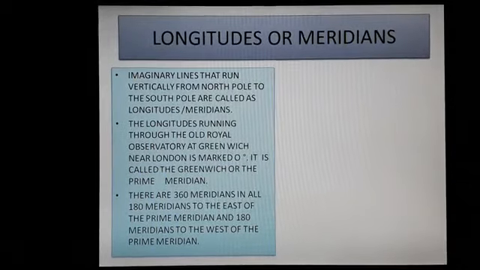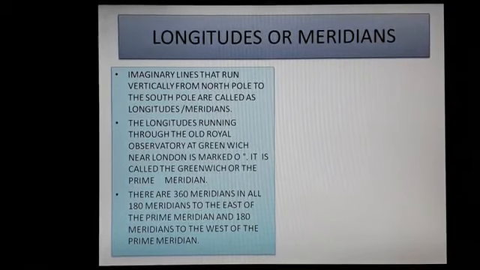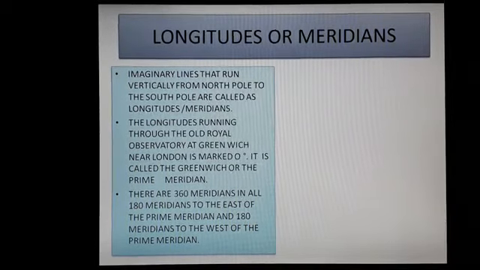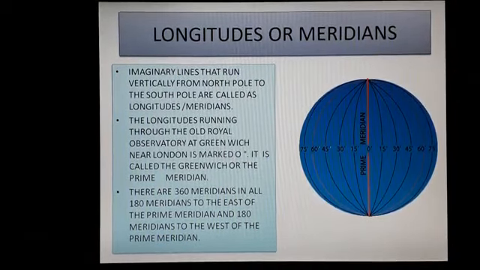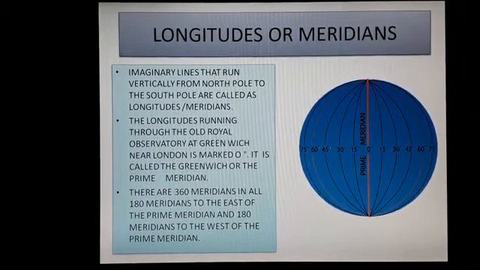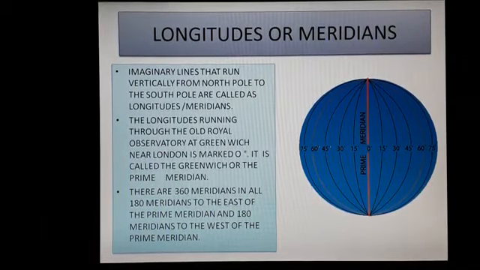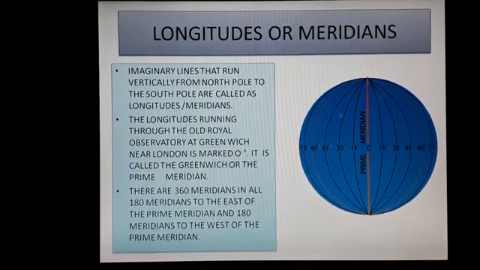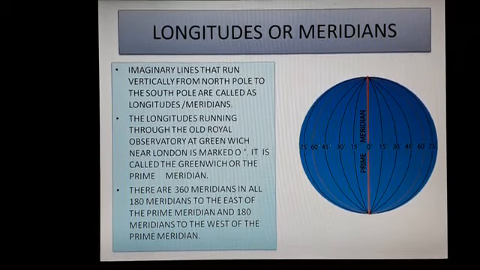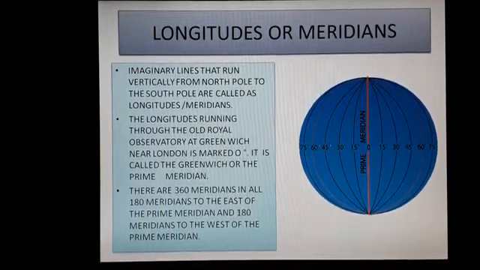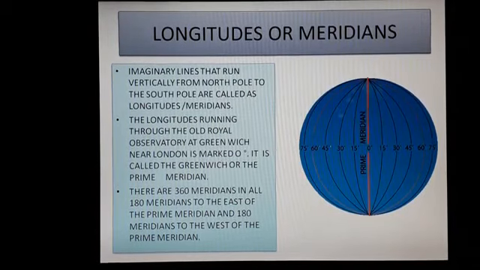Let us learn longitude or meridians. The vertical lines are semicircles that run from north pole to south pole. Children, what is a semicircle? Semicircle means half circle. They run from north pole to south pole.